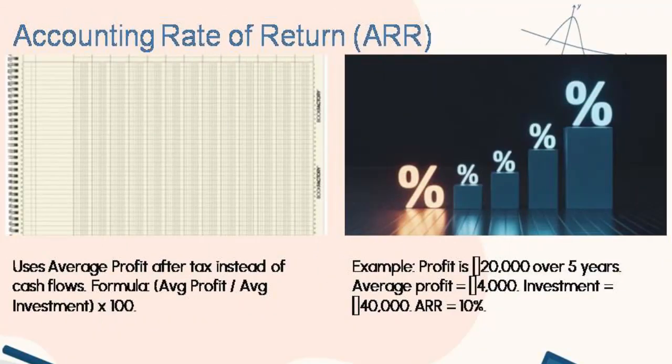The second method of traditional technique is the accounting rate of return method. The basic formula for calculating the accounting rate of return is average profit upon average investment into 100. Let's say I have a profit of rupees 20,000 over 5 years, and the average profit is rupees 4,000, and the investment is rupees 40,000. So the accounting rate of return is 10%. So this is how we calculate our capital budgeting decision as per the traditional methods.